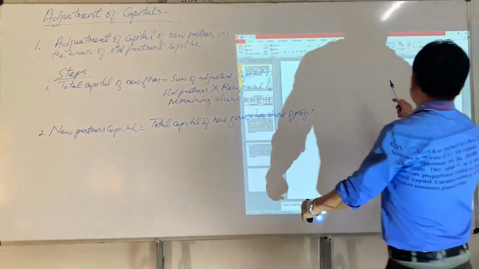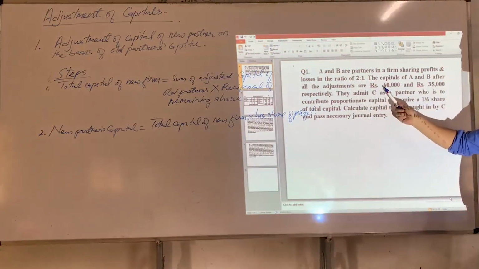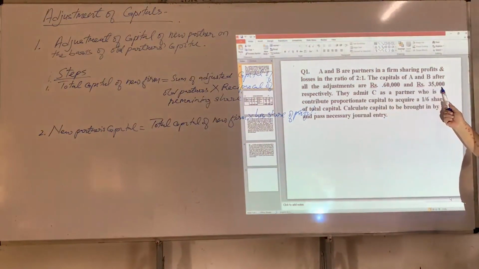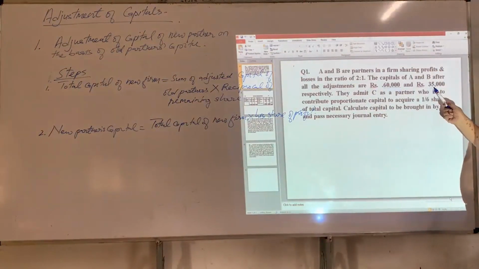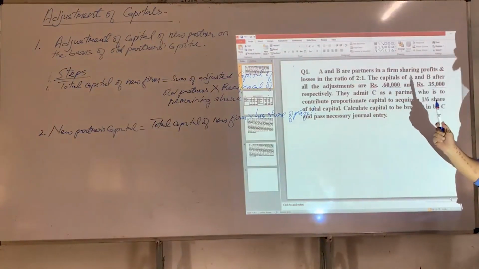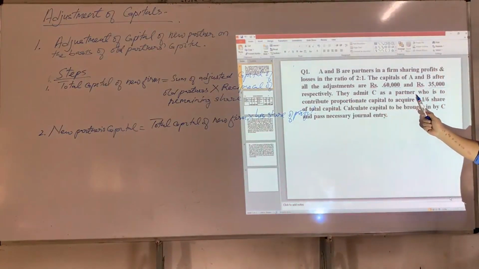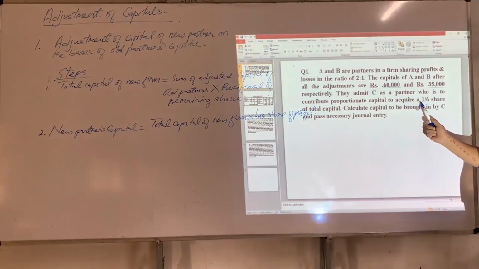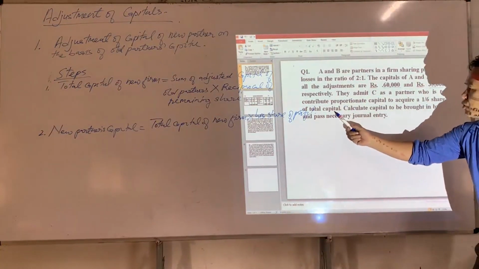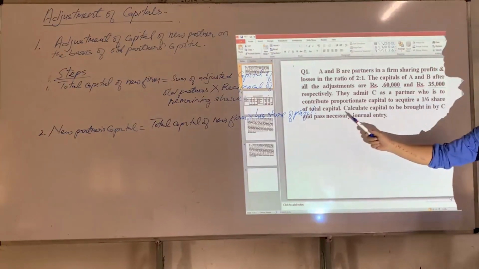They admit C as a new partner who is to contribute proportionate capital to acquire 1/6 share of total capital. Calculate capital to be brought in by C and pass necessary journal entries.